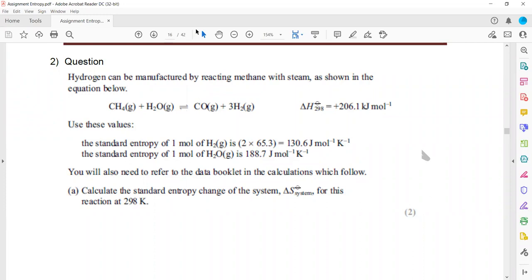Hydrogen can be manufactured by reaction of methane with steam as shown. The standard entropies of hydrogen and of water are given. You will also need to refer to the data booklet, calculate the standard entropy of system. So they provide you for hydrogen. For 1 mole of hydrogen, it is 130, for 1 mole of water, but we need a data booklet to get the values for methane and carbon monoxide, and for the system it is product minus reactant.